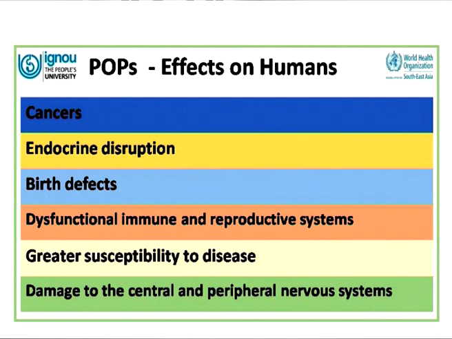There is a greater susceptibility of disease because of our exposure to the persistent organic chemicals and pollutants. And because we are exposed to these chemicals for a long time, they enter our body, but there is no mechanism in which they can be excreted, and so they accumulate in our body, and the longer that we are exposed to them, the longer they stay in our body, the more damage that they cause.